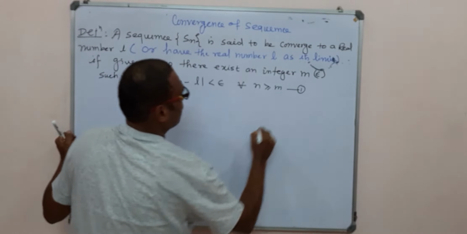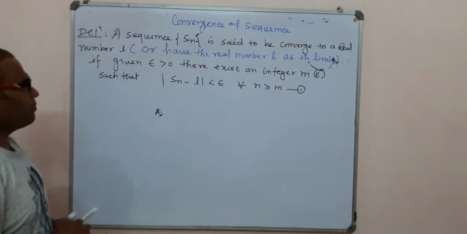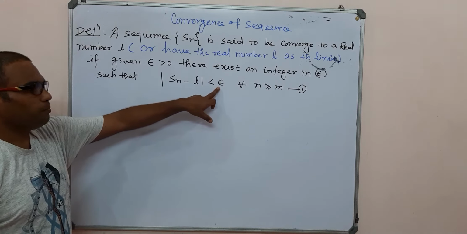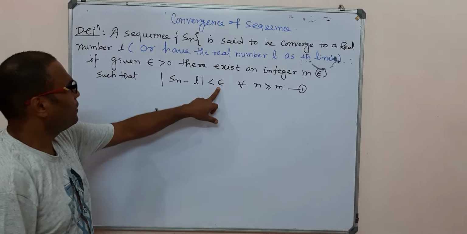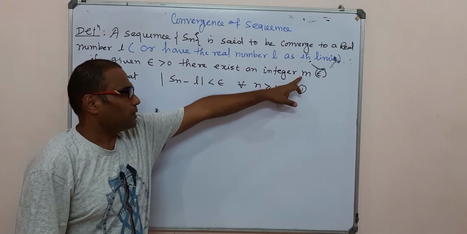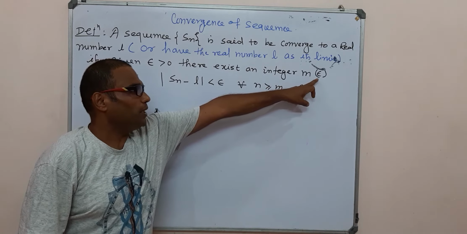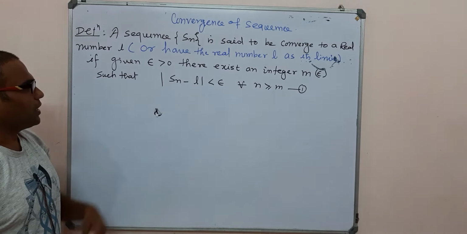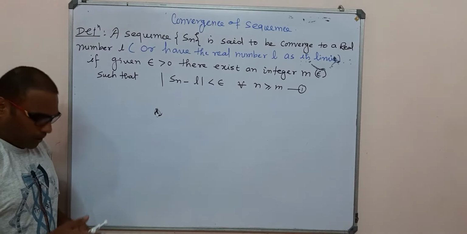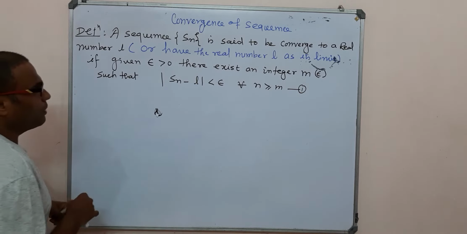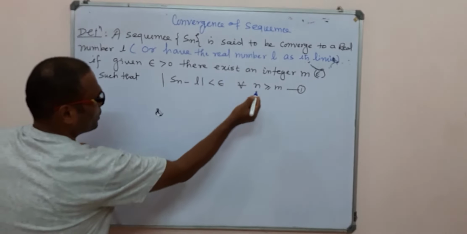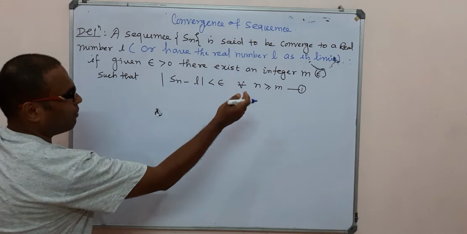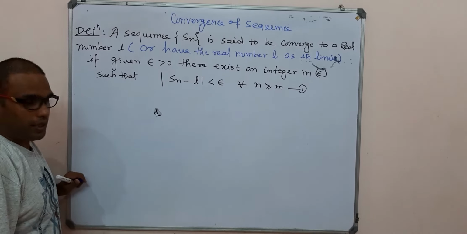This is our definition. In this definition, the difference between Sn and L is less than the pre-assigned value epsilon, and we take a positive integer m, which totally depends upon the value of epsilon. In such a way, Sn minus L is less than epsilon. Now we consider a simple example to demonstrate how we find the value of m.